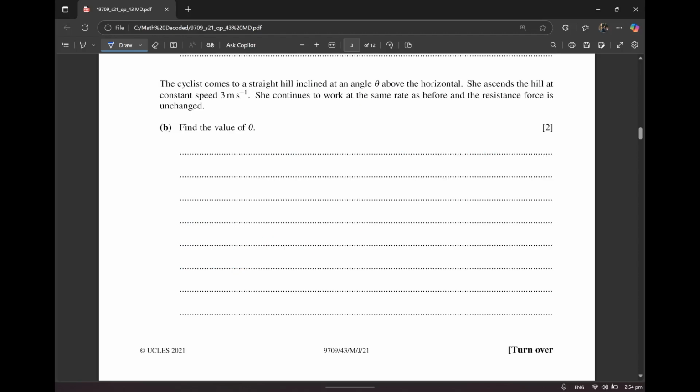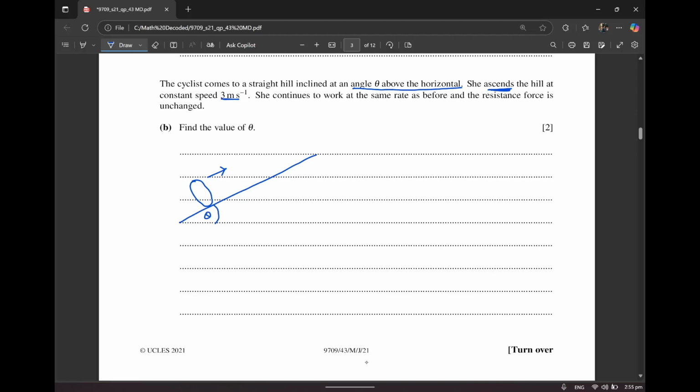Right, moving on to part B. A cyclist comes to a straight hill inclined at an angle theta above the horizontal. So it's an inclined plane now. She ascends the hill. Ascends means that she's going upwards. I'm just going to draw this out again. So there's theta, and it says that she's ascending the hill. That means that she's going up in this direction at constant speed 3 meters per second.